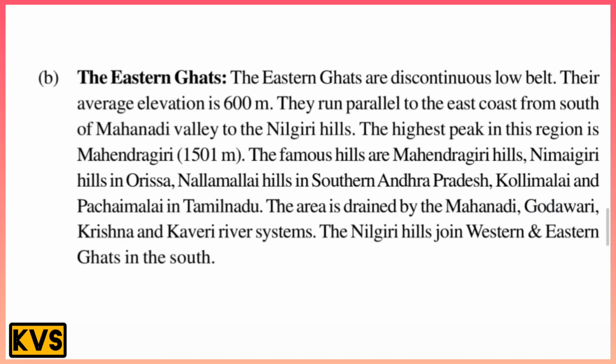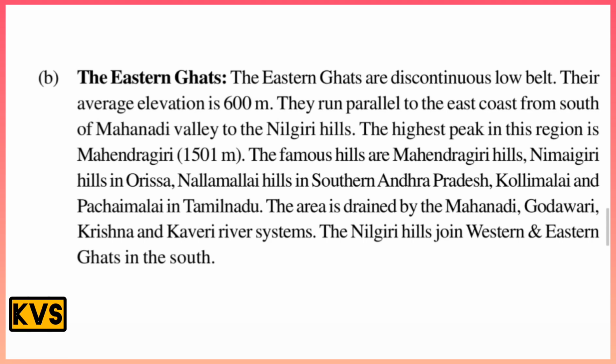And next, the Eastern Ghats. The Eastern Ghats are discontinuous, low hills, and their average elevation is 600 meters. They run parallel to the east coast, from the Mahanadi valley south to the Nilgiri Hills. The highest peak in this region is Mahendragiri, at 1,501 meters.